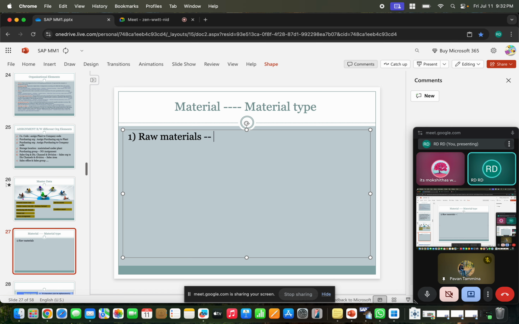Okay. So again, from the SAP point of view, the software point of view, the system needs to understand it with a code, either alphabetic or numeric or alphanumeric. So there should be some standard codes they have designed. That is like ROH. ROH represents raw material. Like FERT, finished goods. Okay. FERT, finished goods, and semi-finished goods, HALB. Okay. So like trading materials,